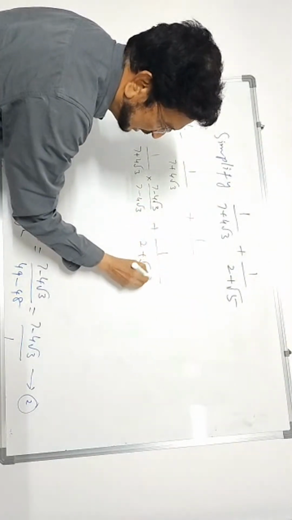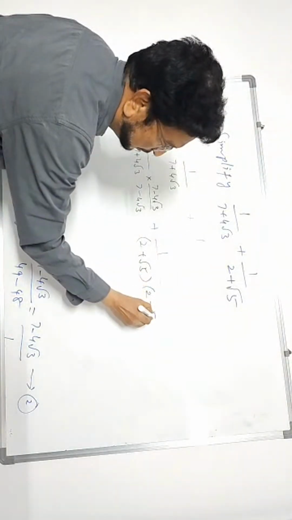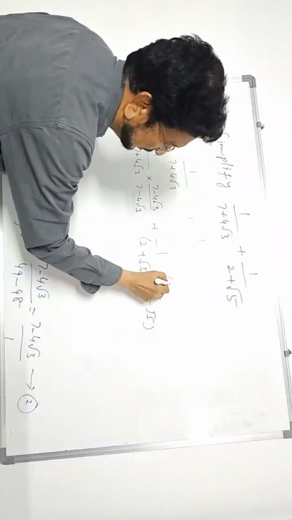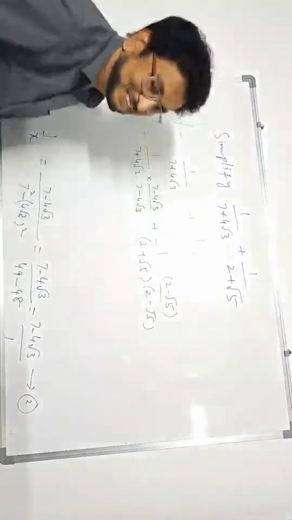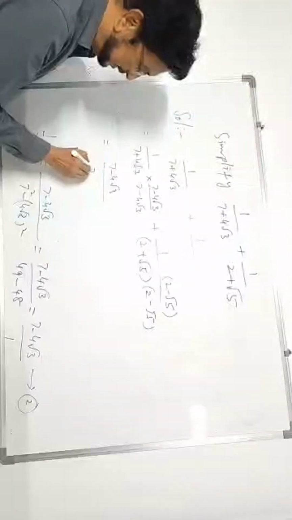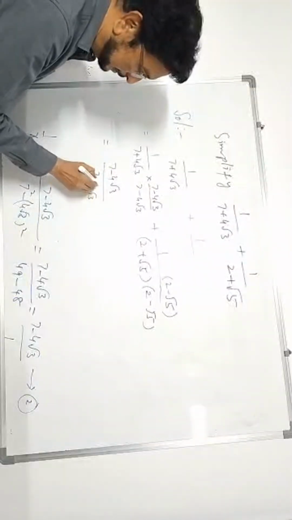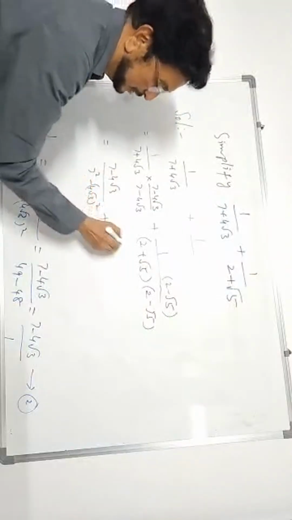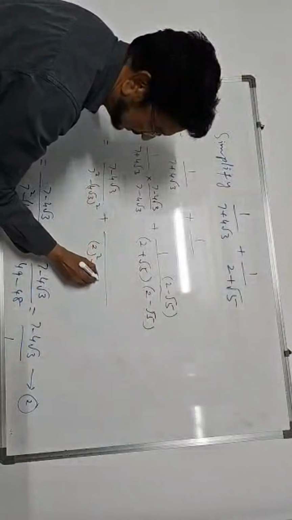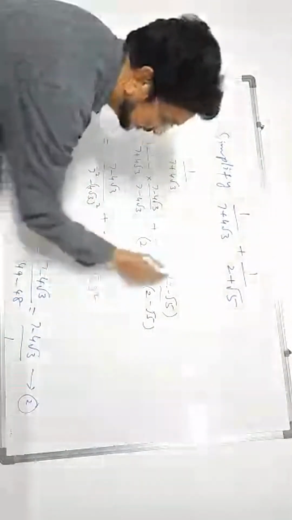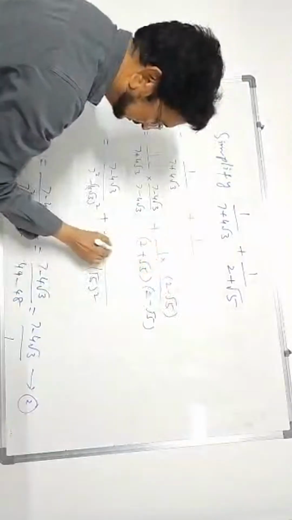The conjugate of 2 plus root 5 is 2 minus root 5, so here also you write 2 minus root 5. Now the numerator is 7 minus 4 root 3. A plus b, a minus b means a square minus b square. Here also you do the same: 2 square minus root 5 square, with 2 minus root 5 into 1.